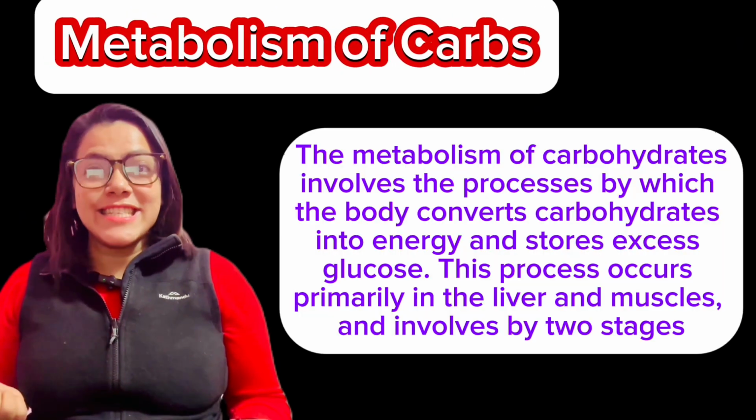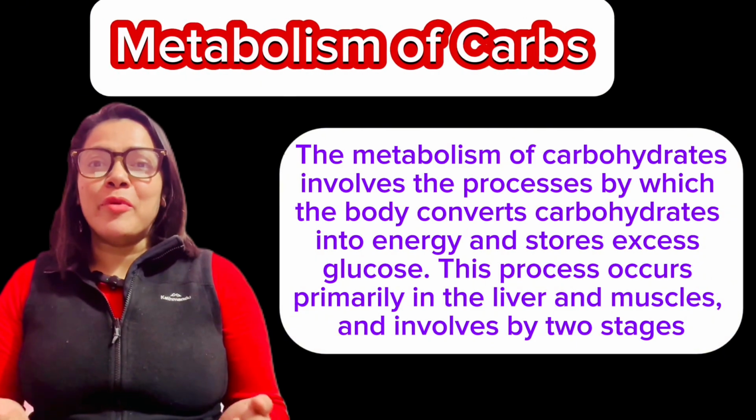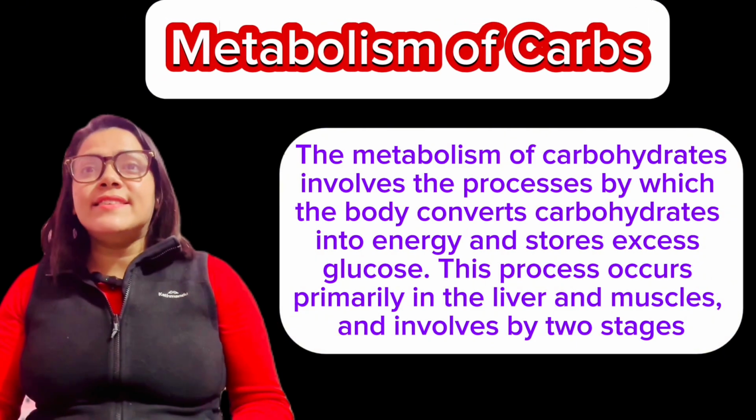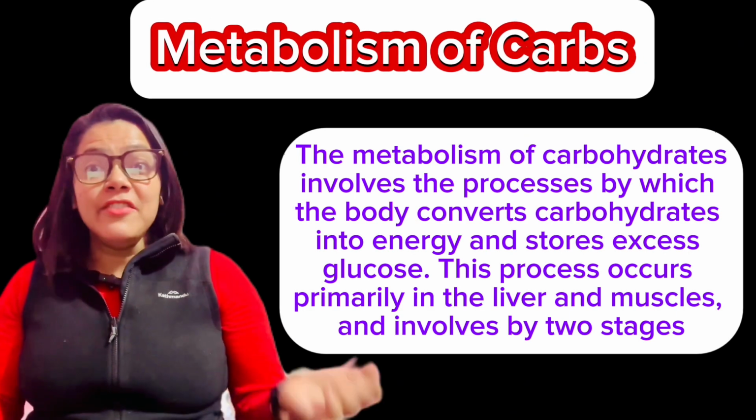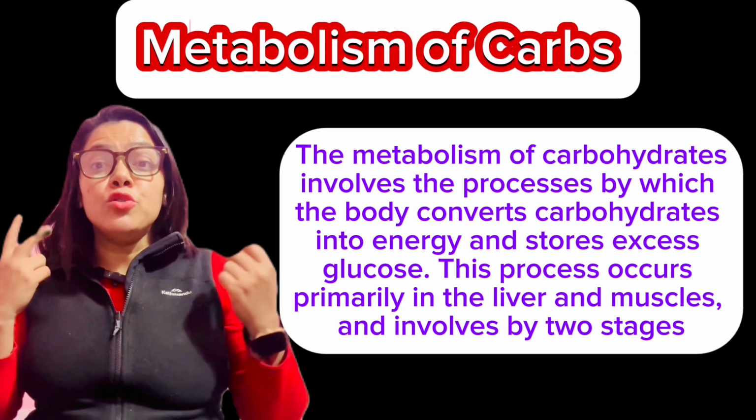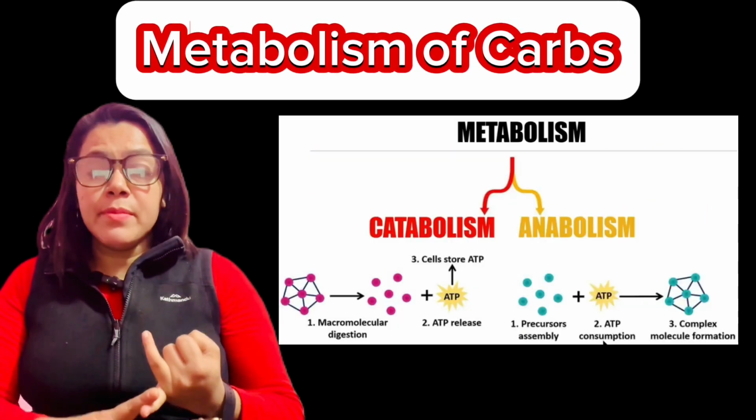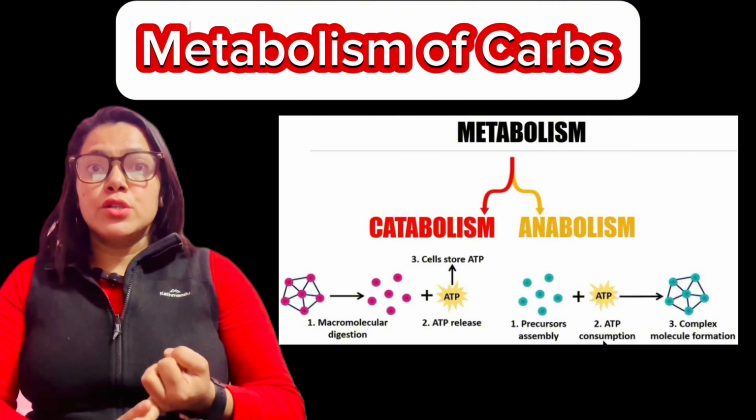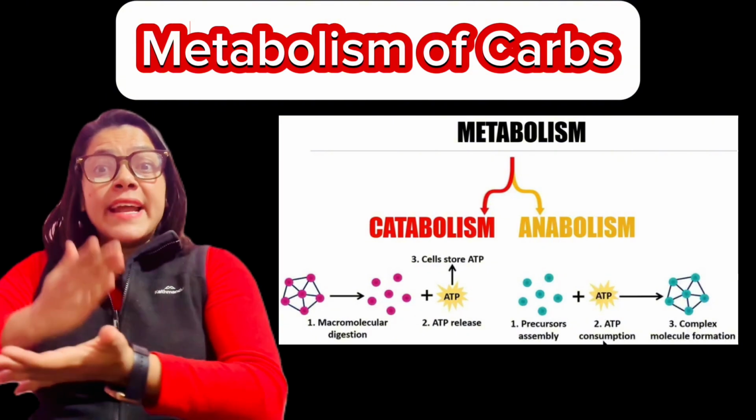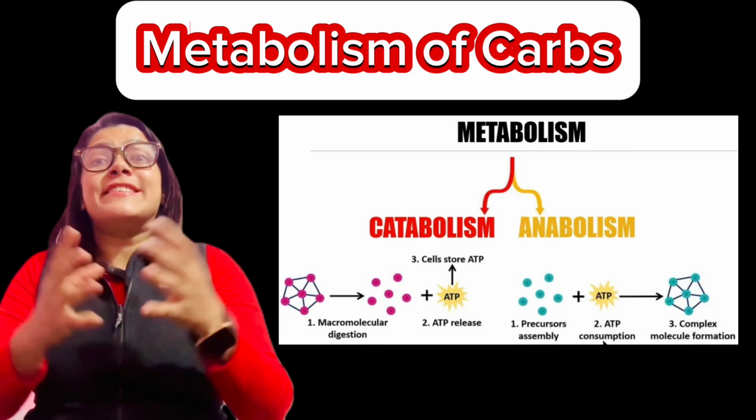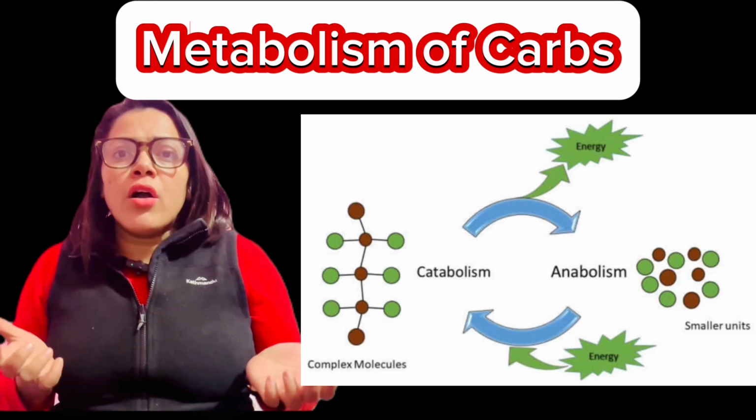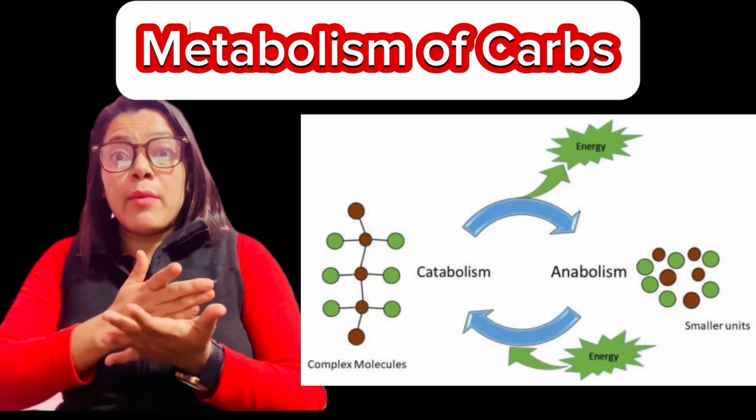Metabolism is the process by which the body converts food into energy and uses it for growth, repair and daily functions. It consists of two parts: one is catabolism and the other is anabolism. So catabolism is breaking down and anabolism is generation or synthesis. So let's talk separately.